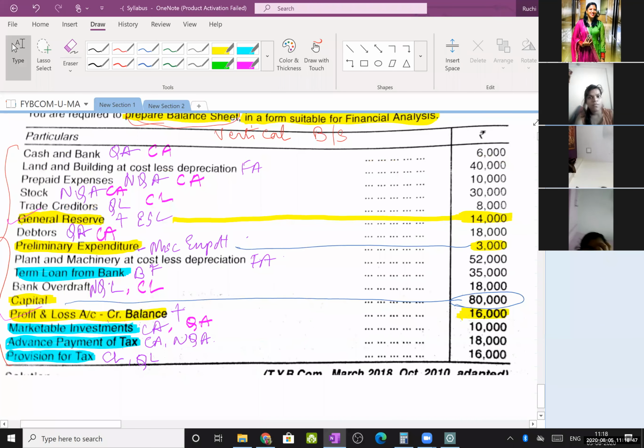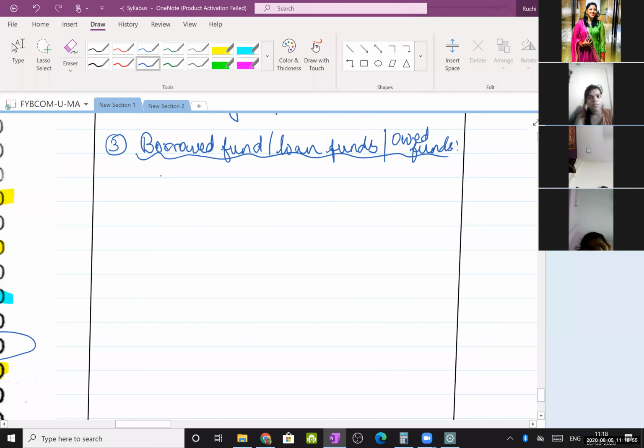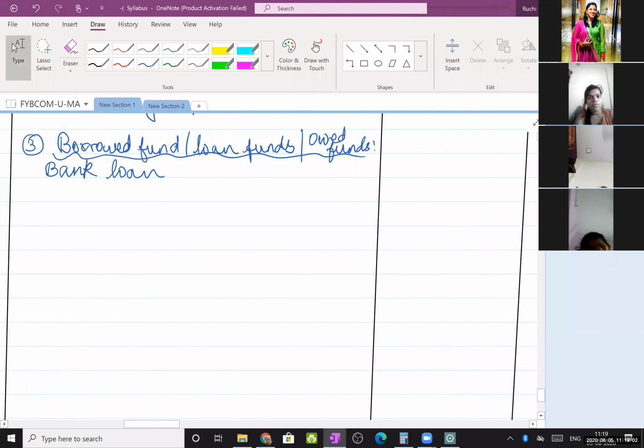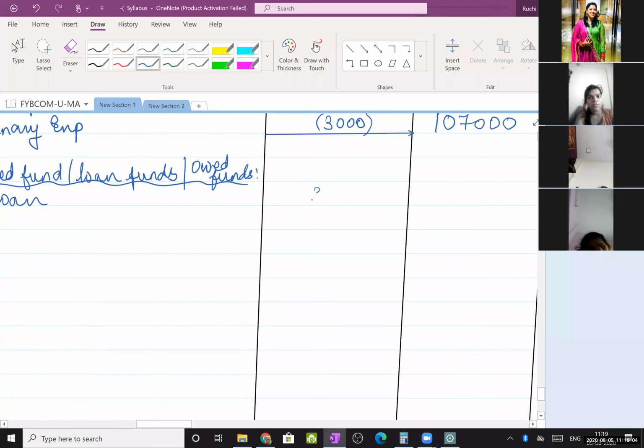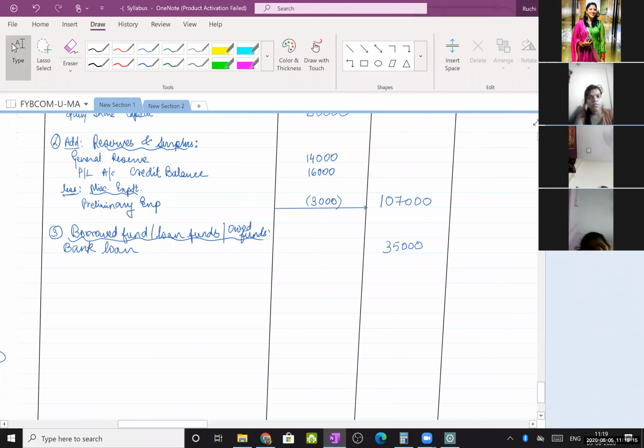How much is the bank loan? 35,000. So right here, bank loan, 35,000. It doesn't have an adjustment, so directly take it in the outer column. Anything that has an adjustment, better write it in the inner column so that you can take the final total in the outer column.